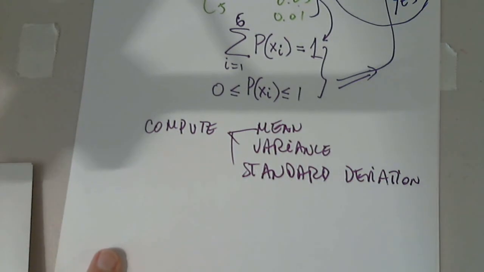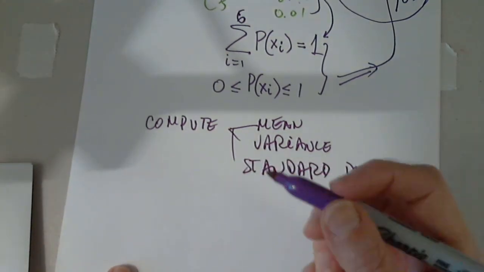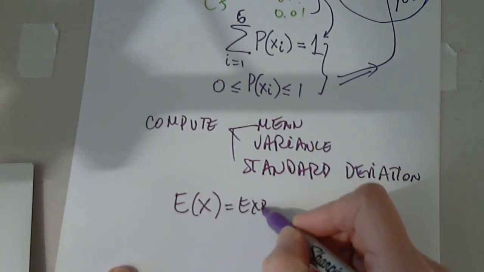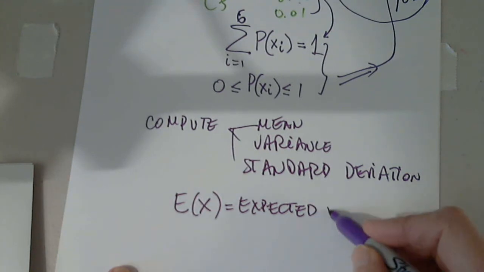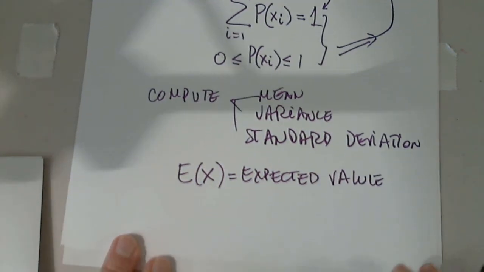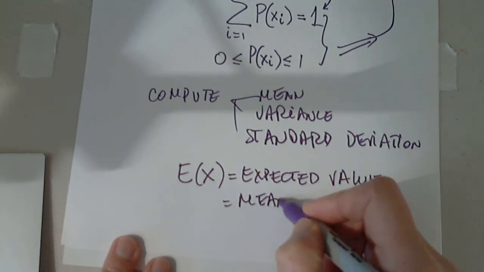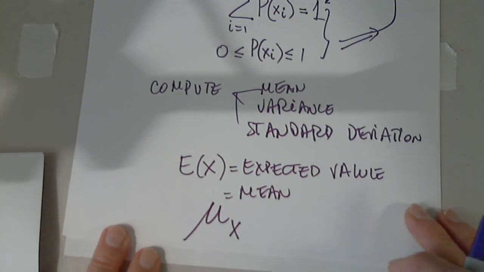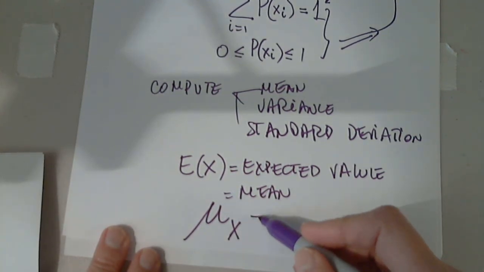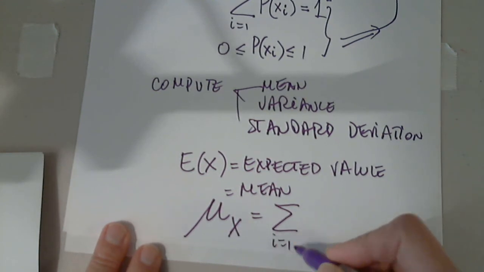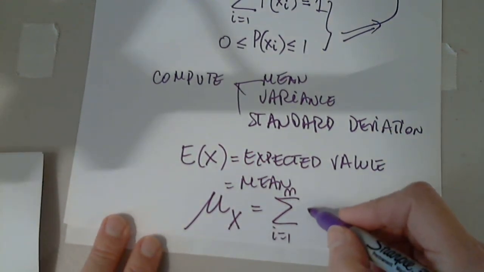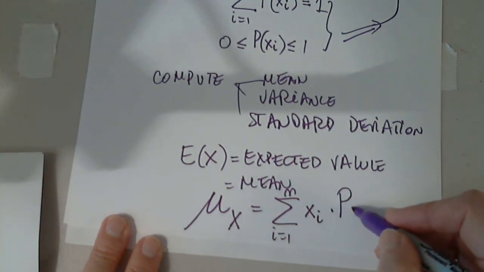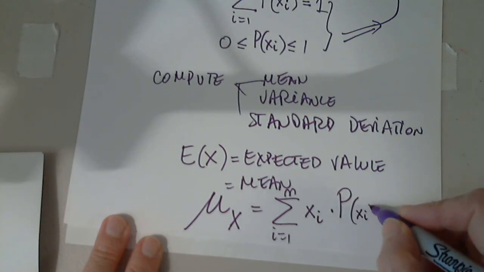Okay, so in order to determine the mean, this is the expected value. Same thing. Or mean. Or just mu for x, because we may have more than one variable. So the mu for x is the sum from i equals 1 to the last x of the product of each outcome, this is lowercase x, multiplied by the probability of each outcome, lowercase x.